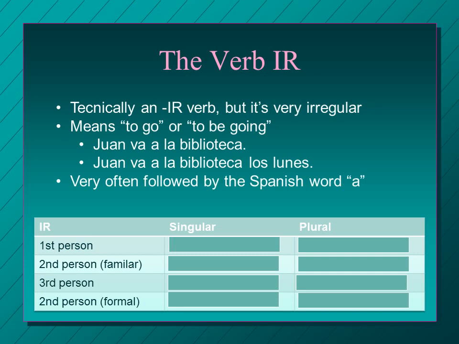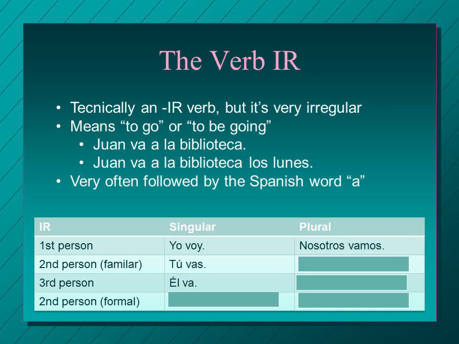So let's look at how you conjugate this. You are going to need to know all of these. I think probably you've heard most, if not all of them, but we'll go over them. So, yo voy. I go. I'm going. Tú vas. Él va. He's going. He goes.